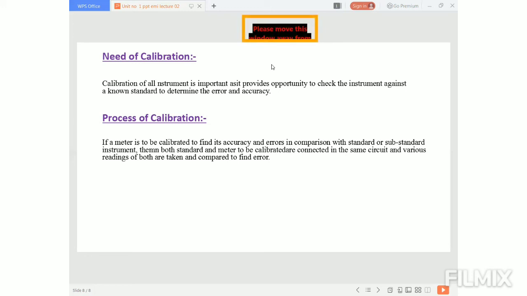If the errors are less, then it is more accurate, and if the errors are more, then this device is not accurate. So in this way, we can do the calibration of any device.